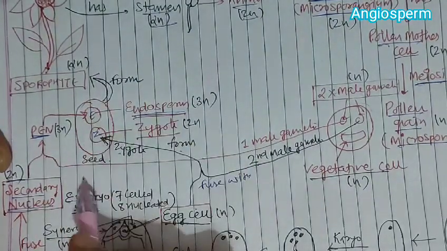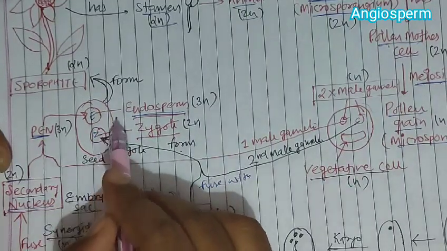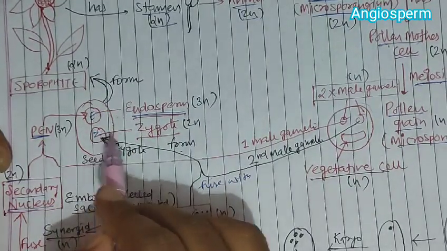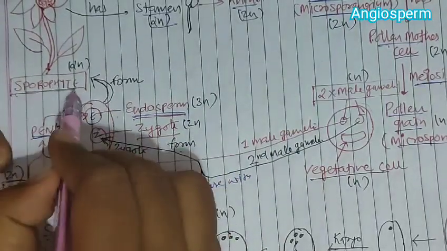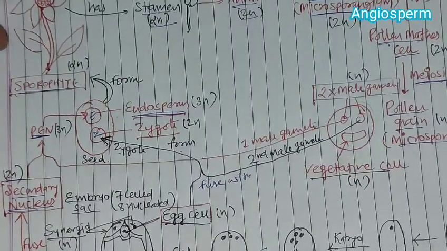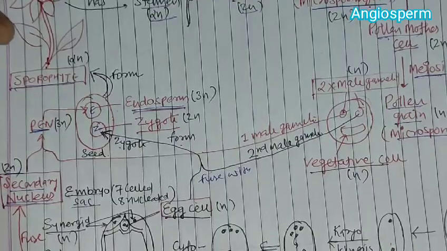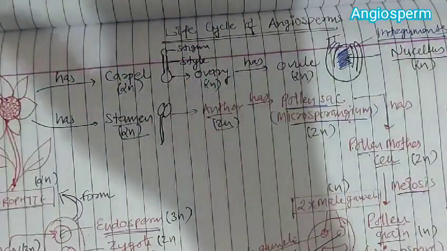Now this zygote and endosperm are formed within the seed. This zygote will form an embryo and the endosperm will be consumed. This embryo will form a sporophyte. So this seed will germinate in the form of a sporophyte again, and the life cycle will be complete. Remember, the structures which are present before meiosis are all diploid, and after meiosis they are all haploid.